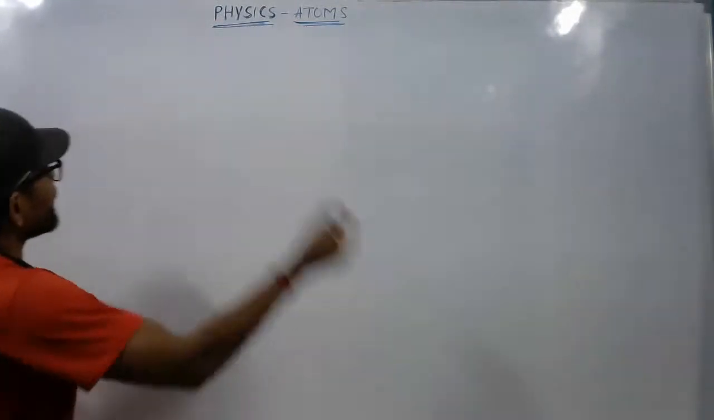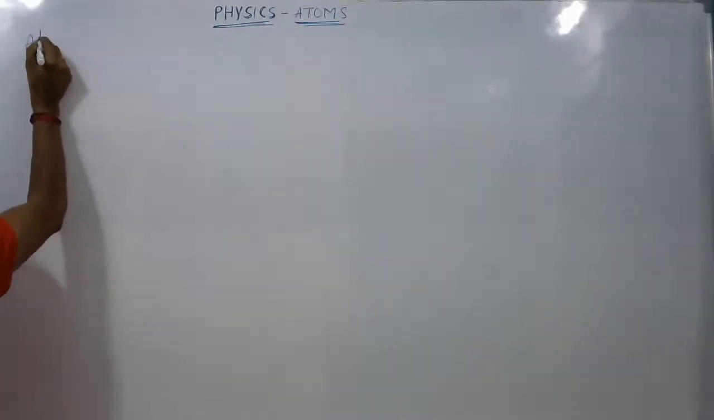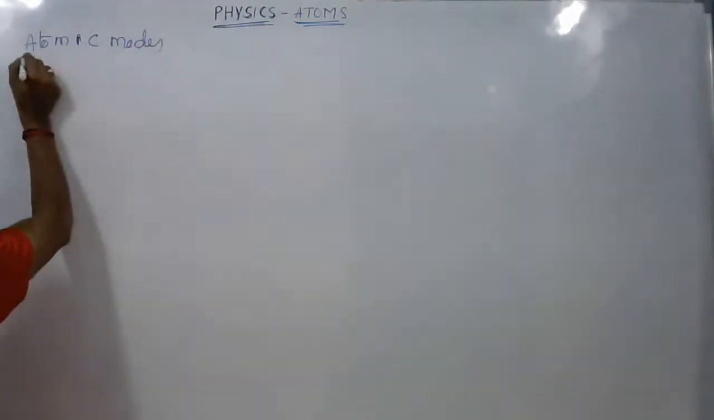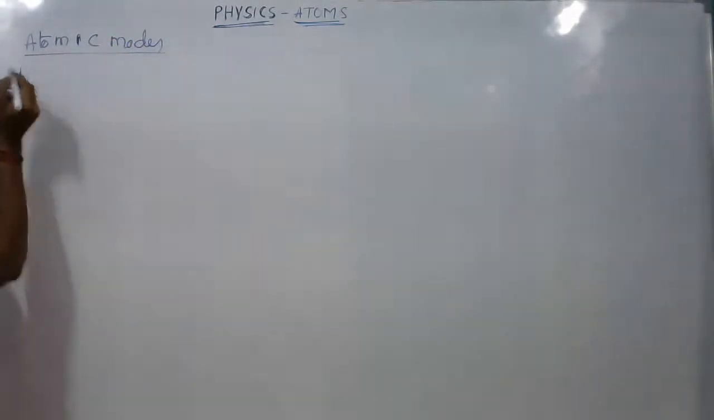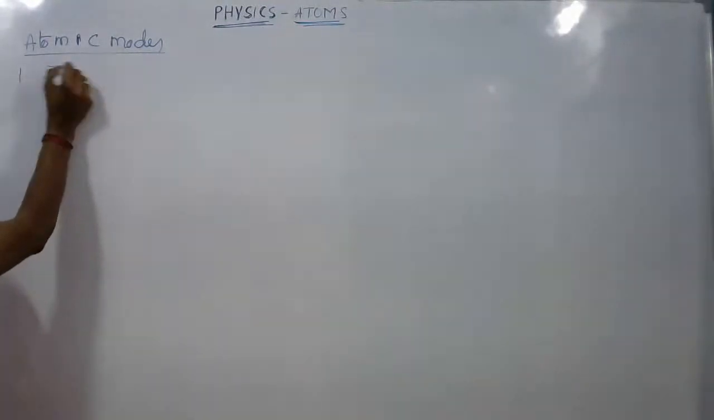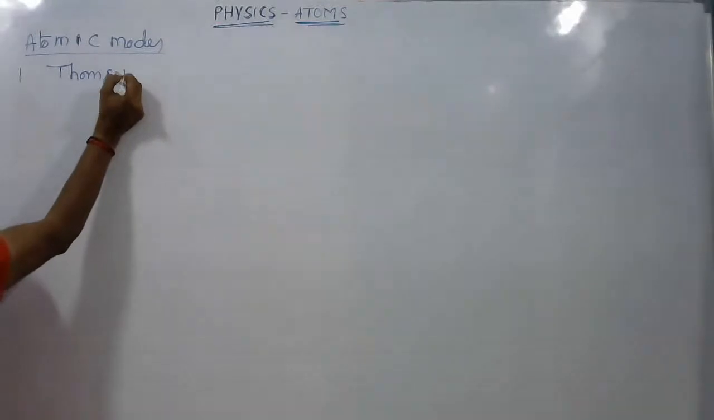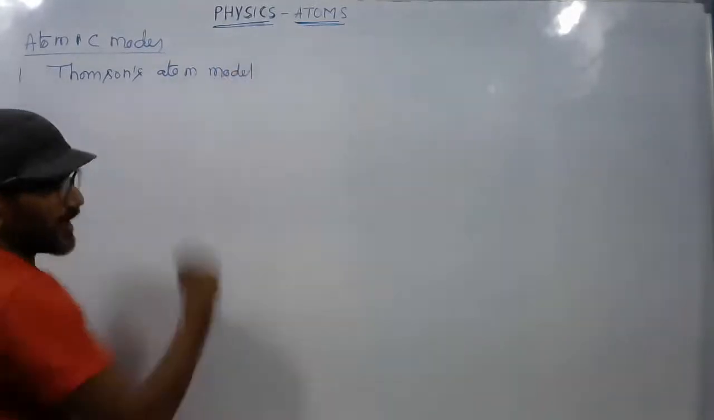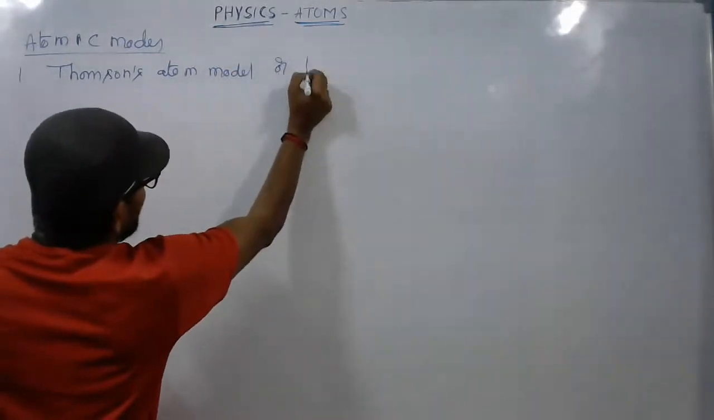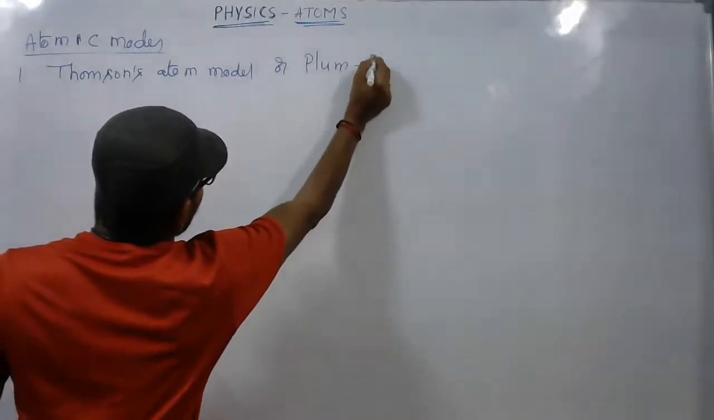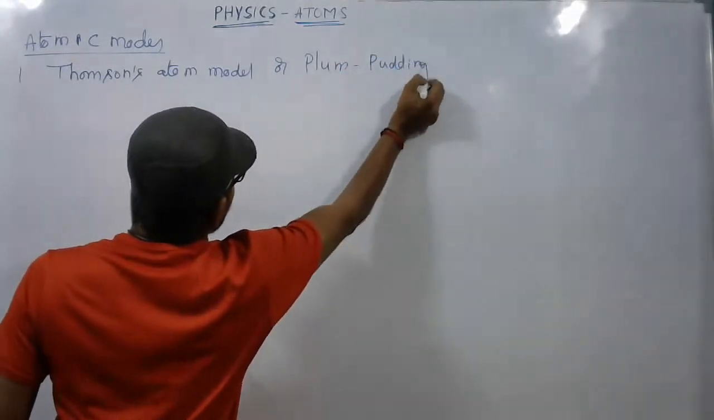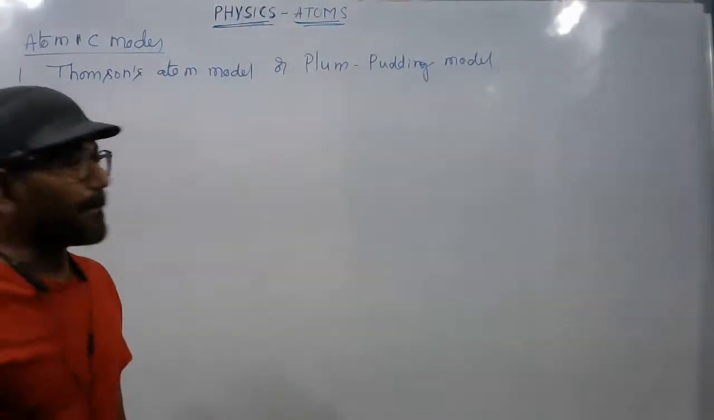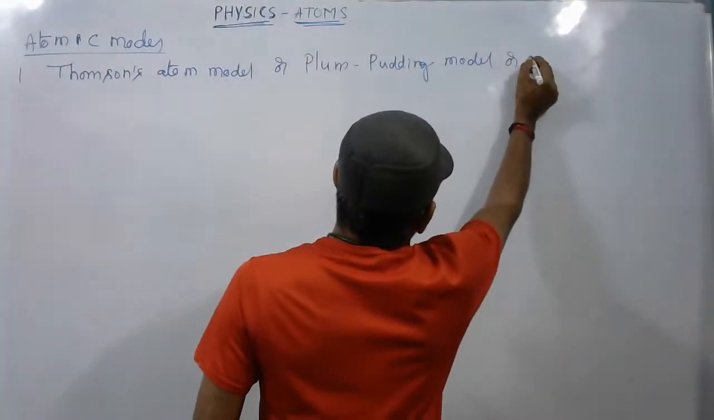Atom models or atomic models. The different atomic models are, the first one, as we have discussed, given by Thomson. Thomson's atom model. This atom model is also called the plum pudding model, or watermelon atom model.